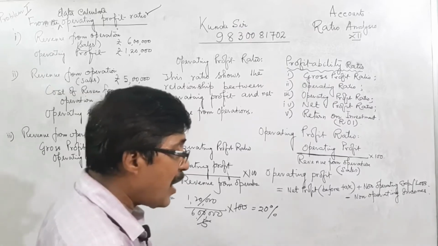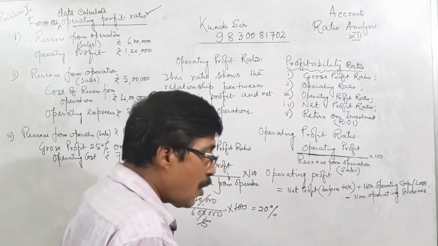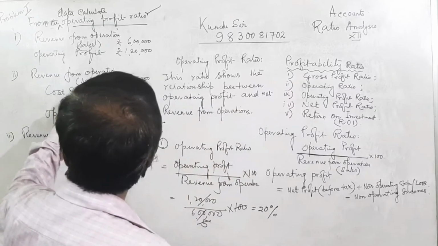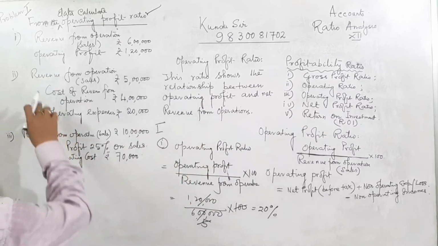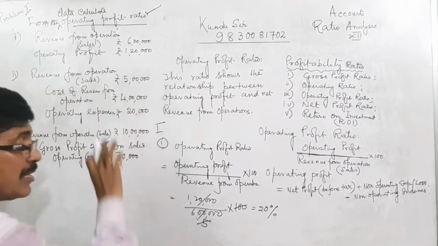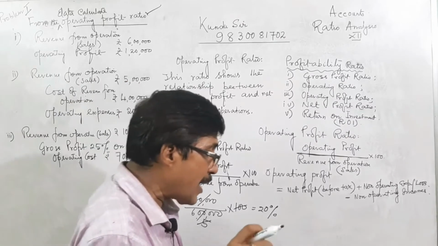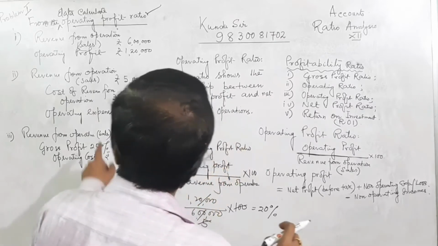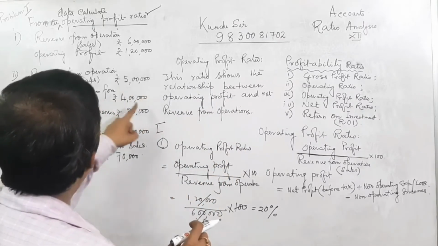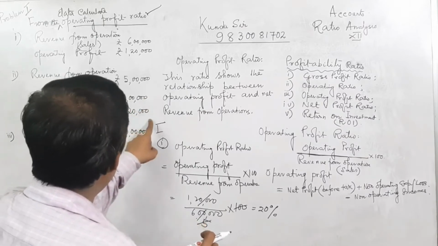That is given here. What is given? Revenue from operation, this equal to this. Then thereafter, cost of revenue from operation, how much is it? Cost of 4 lakhs, and operating expenses.